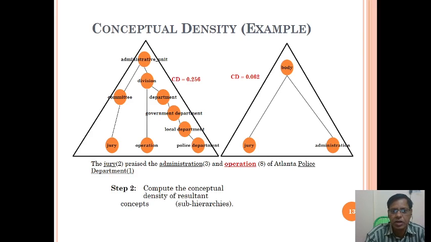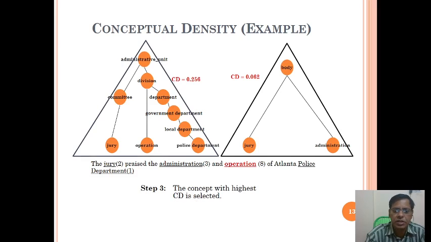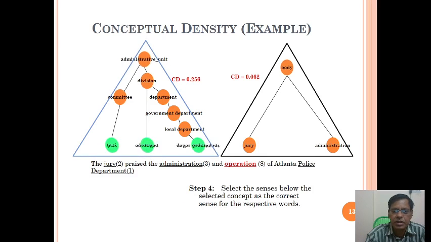Here is the conceptual density example. Compute the conceptual density of the resultant concepts. This one has 3: jury, operation and the police department.